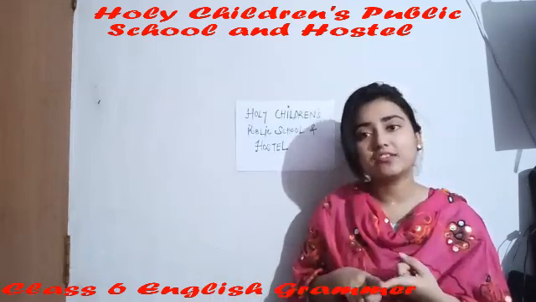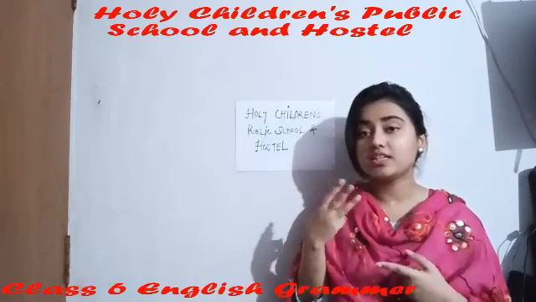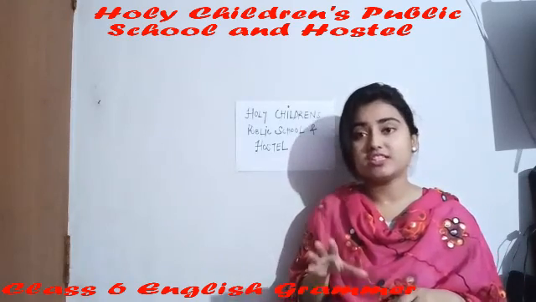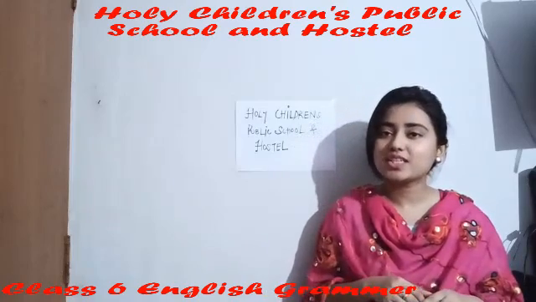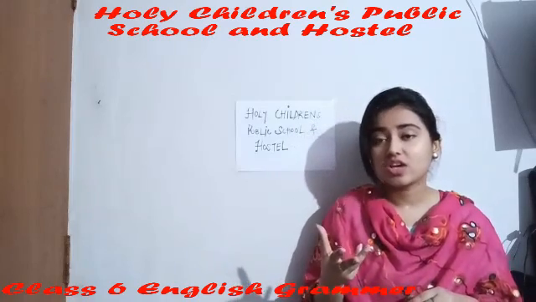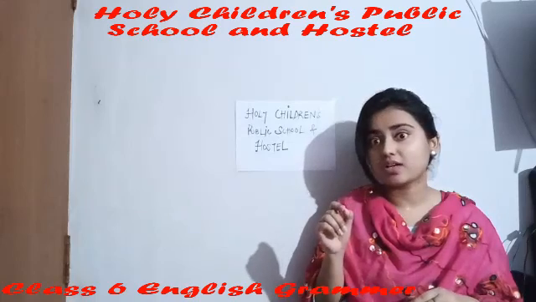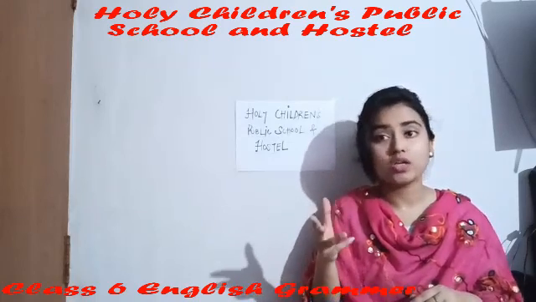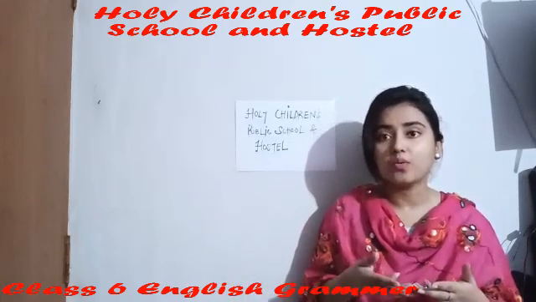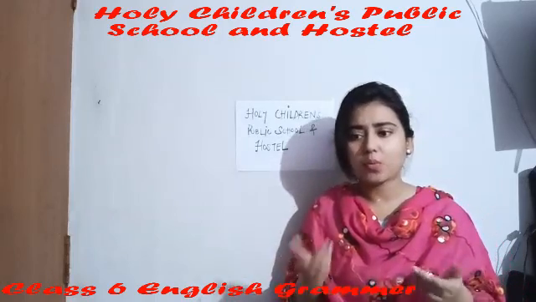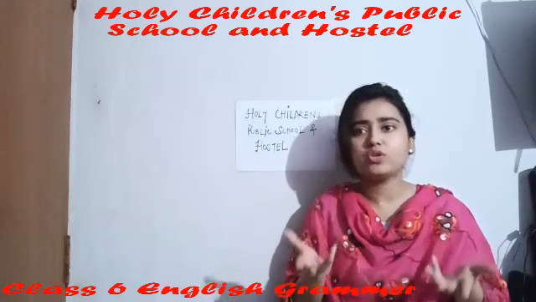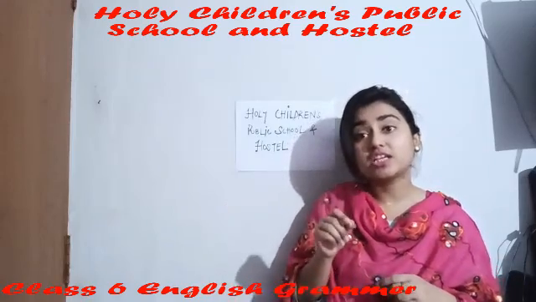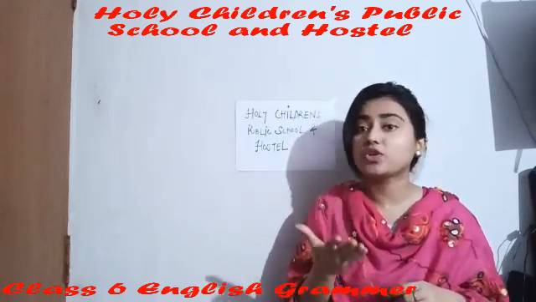First one is declarative, second is exclamatory, third is interrogative, the easiest. And you know, this one is my favorite. Interrogative sentences are those sentences that ask questions and which contain WH markers, like why, what, where, when, how. Like what is your name? Why are you here? Why don't you go out? Why don't you write? Why don't you bring your copy? So these are interrogative kinds of sentences which ask questions.